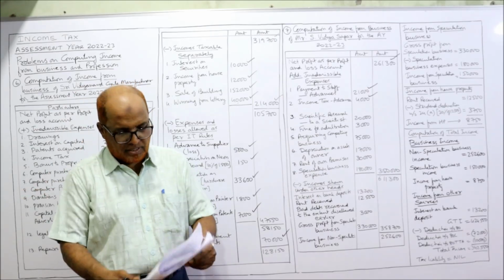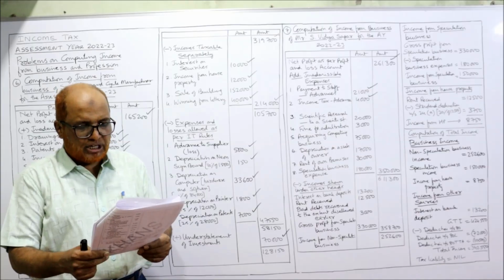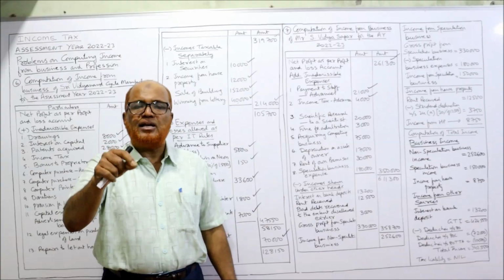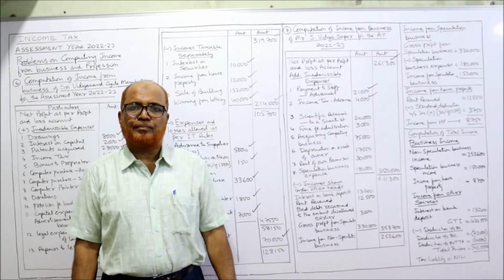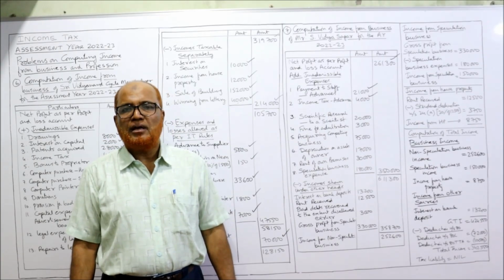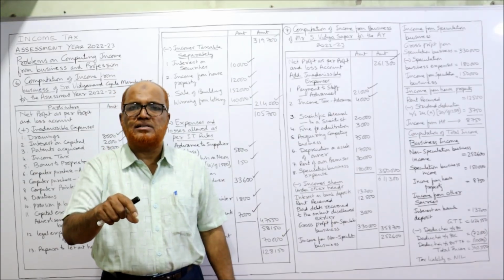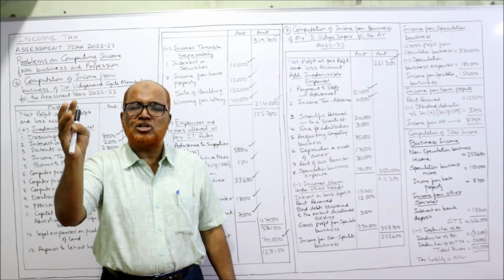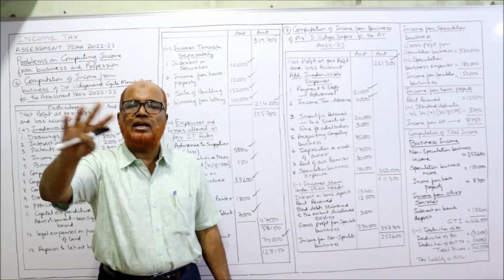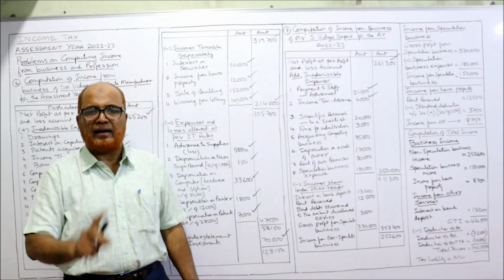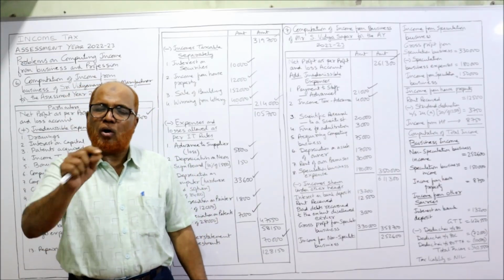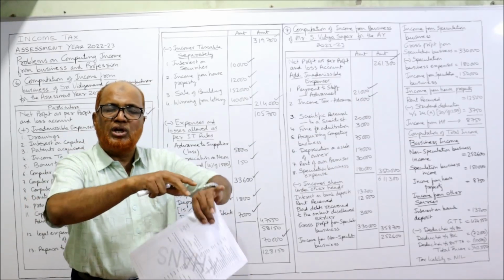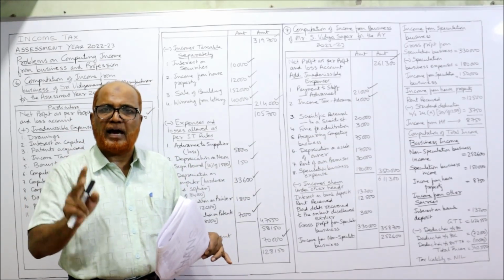If it is given in the problem that it was not paid even before filing the return, then it is not allowed. Then scientific research in-house, revenue expense, capital expense. Regarding expenditure on scientific research, the Income Tax Act says, if the research is related to the business, then revenue expenditure and capital expenditure on scientific research is fully allowed as deduction, except land. Except land, all expense, revenue expense, capital expense on scientific research within the business, will be allowed.